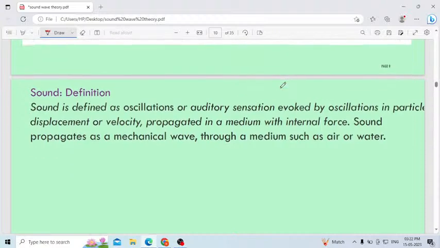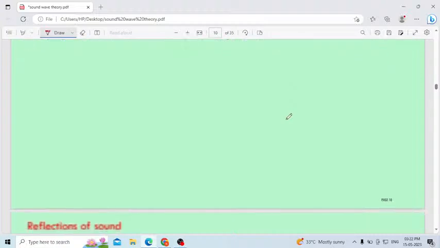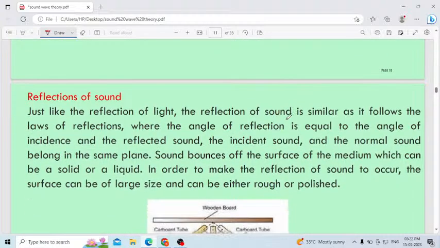Next, what is meant by sound? Sound is defined as an oscillation, or the auditory sensation evoked by oscillation in particles, with displacement and velocity propagating in a medium with internal force. Sound propagates as a mechanical wave through a medium such as air or water. I already explained that one.